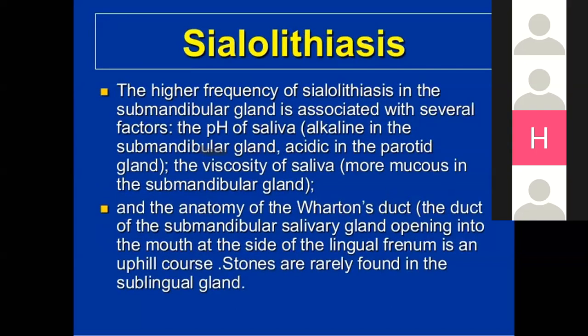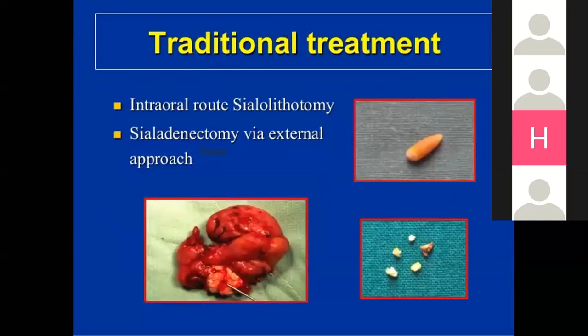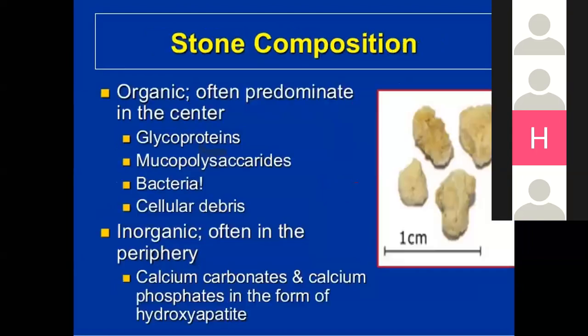The high frequency of sialolithiasis in the submandibular gland is associated with several factors: the pH of saliva, which is alkaline in the submandibular gland and acidic in the parotid gland, the viscosity of saliva, and the more mucus in the submandibular gland. And the anatomy of Wharton's duct, the duct of the submandibular salivary gland, opening into the mouth at the site of the lingual frenum, is an uphill course, so stones are rarely found in the sublingual gland. So for traditional treatment, we can do the sialolithotomy intraorally, or we can do sialoadenectomy through the external approaches.